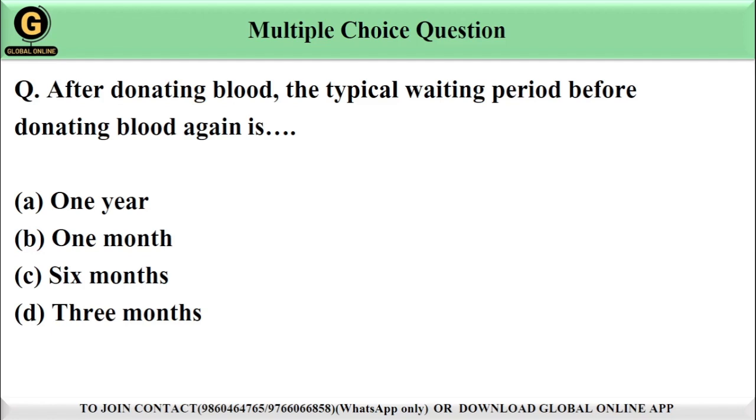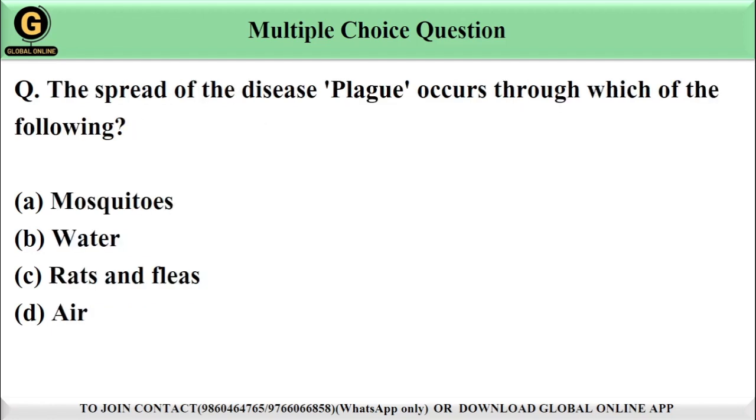The spread of the disease plague occurs through which of the following? Options are option A, mosquitoes, option B, water, option C, rats and fleas, and option D, air. Guys, the correct answer is option C, rats and fleas. The reason is plague is primarily spread by fleas that infest rats. When fleas bite an infected rat, they can carry the bacteria, which is then transmitted to humans through flea bites. This was historically a major cause of plague outbreaks. So the correct answer is option C, rats and fleas. Let's move to the next question.